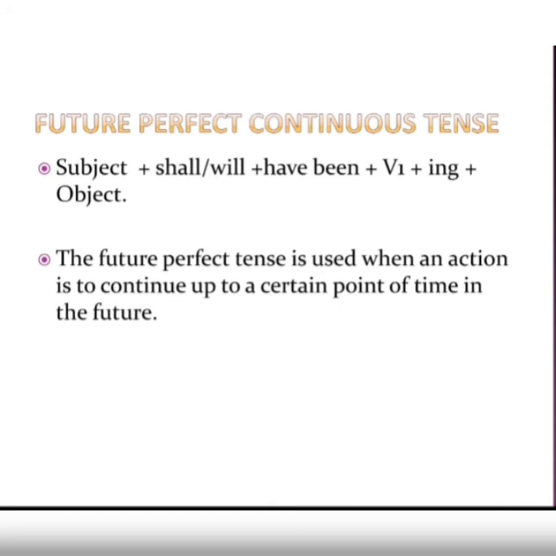So the way to use it is subject plus shall have been doing, will have been going, shall have been moving, something like that. And when do we use this future perfect continuous tense? This is used when an action is to continue up to a certain point of time in the future. You know that this action is going to start in future and also continue up to a certain point of time in future. So for those actions you will be using future perfect continuous tense.